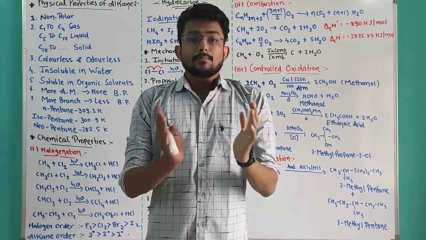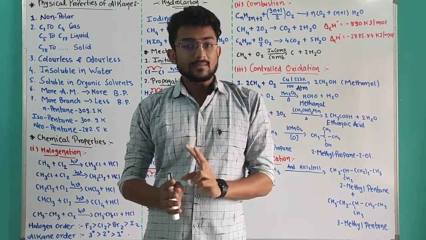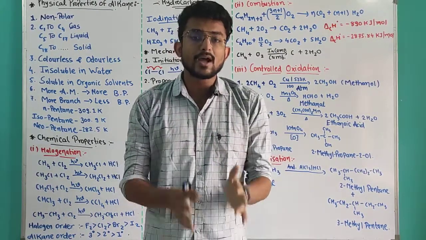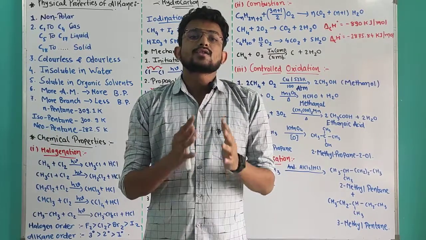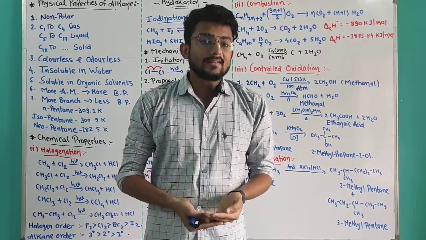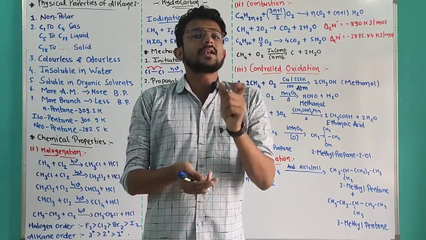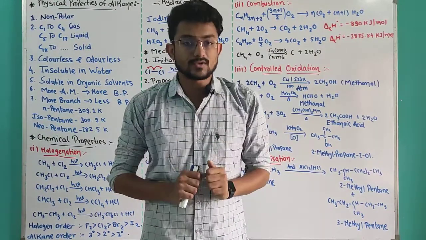Why? Because the carbon-carbon single bond and carbon-hydrogen sigma bond are strong and there is a small difference of electronegativity between carbon and hydrogen.